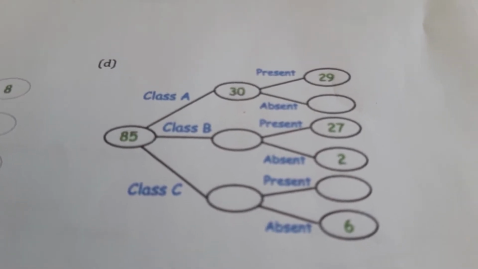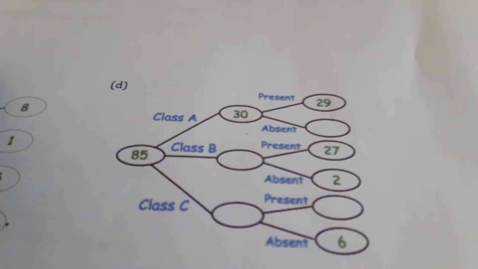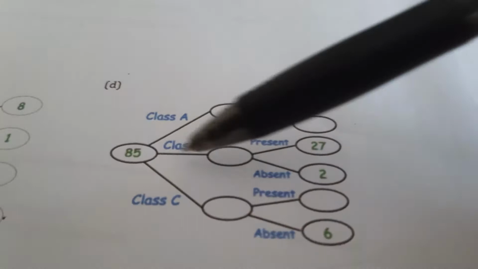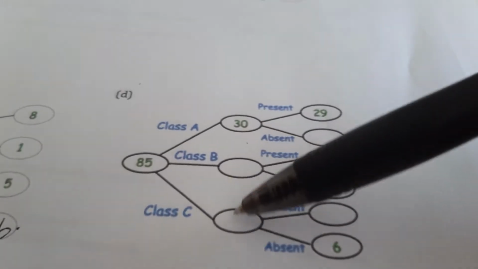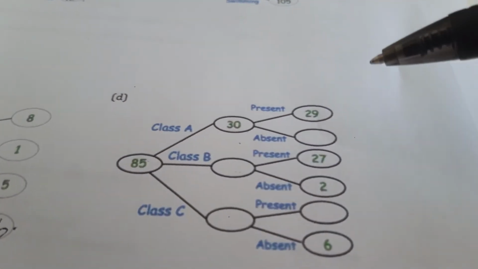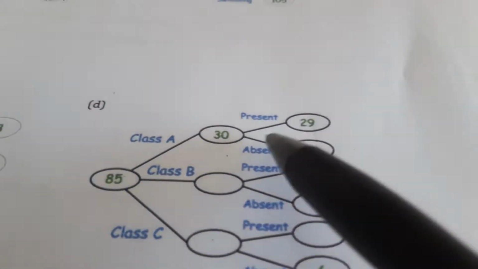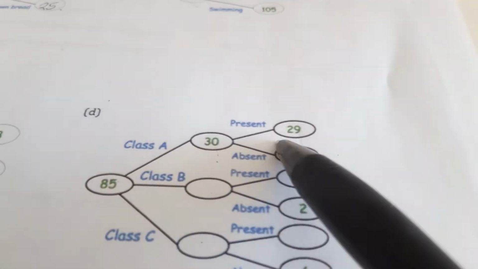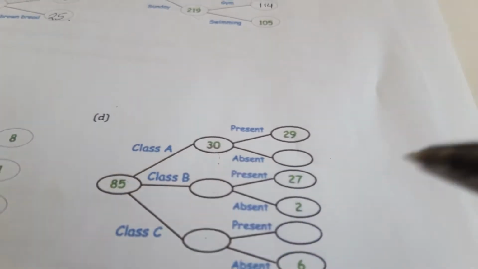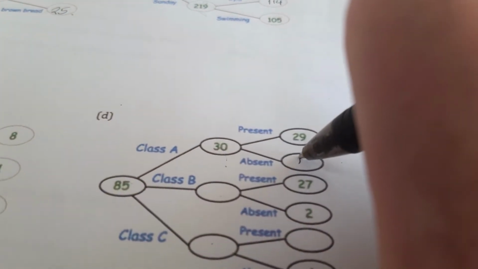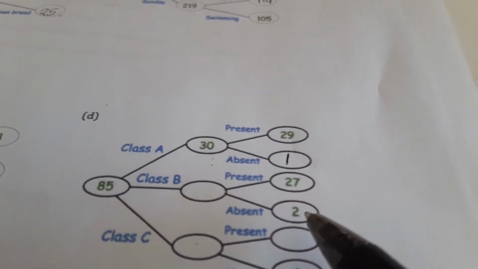Next question. So you know the number at the start. However, this time, this number is split 3 ways, not just 2. So we can't work out these 2 numbers yet, but we know these 3 will add up to 85. So we'll go back to this point because we can do something here. From this group of 30 people, there were 29 present, and that means 1 absent. For this middle group of people, we know that there were 27 present and 2 absent, so they add up to 29.